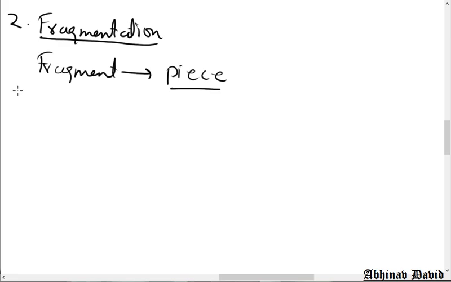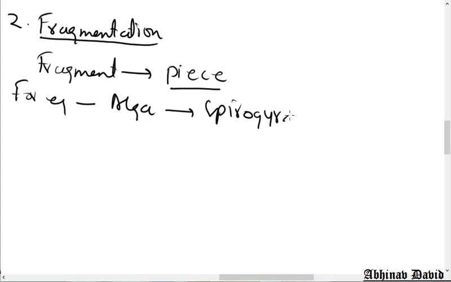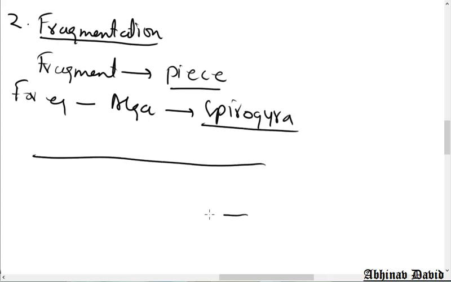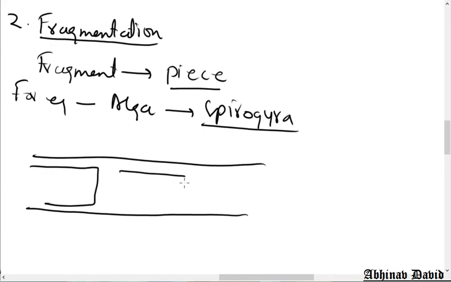Let us take an example of an organism. The example is an alga called Spirogyra. Spirogyra is a filamentous alga, made up of many cells.